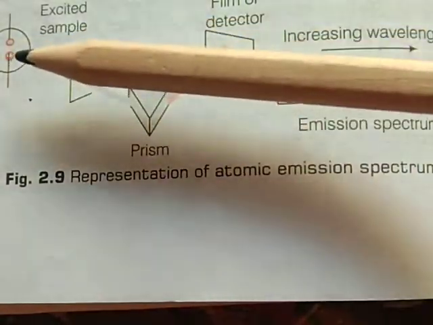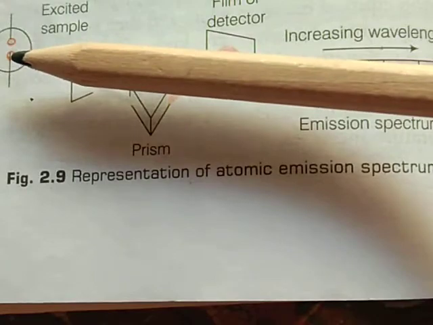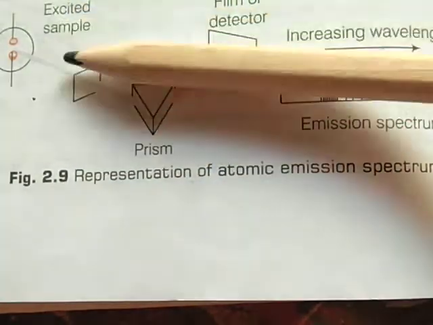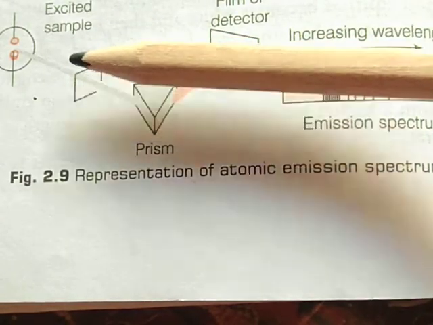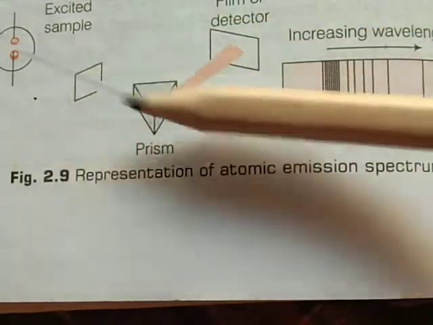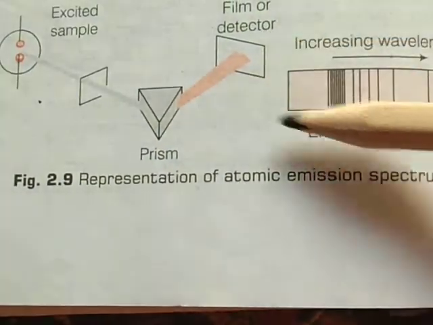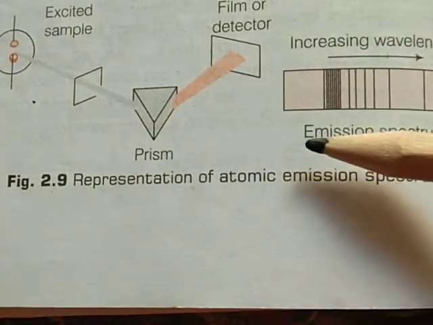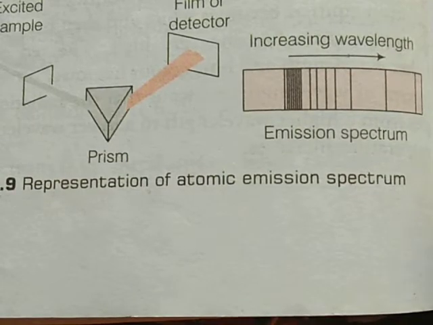The atoms, ions or molecules that have absorbed radiation are called an excited sample. This sample is passed through a prism, and after that with the help of a detector we can easily obtain a spectrum.